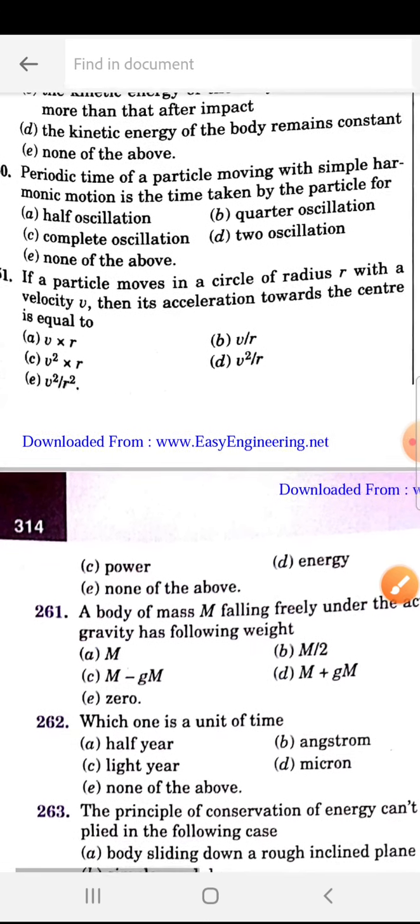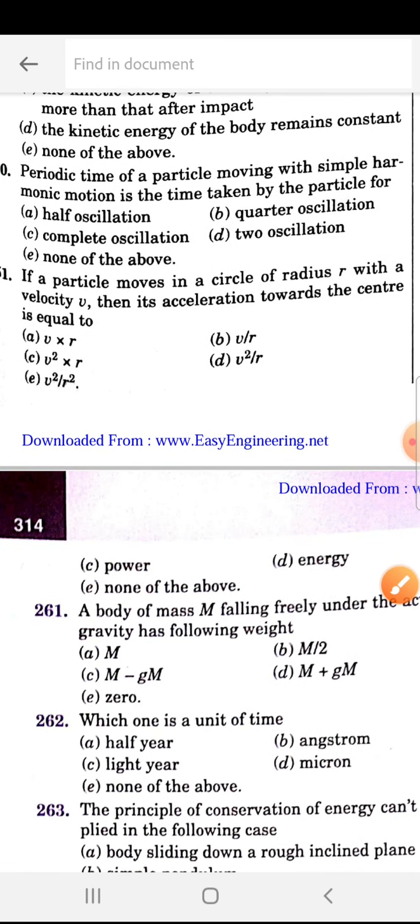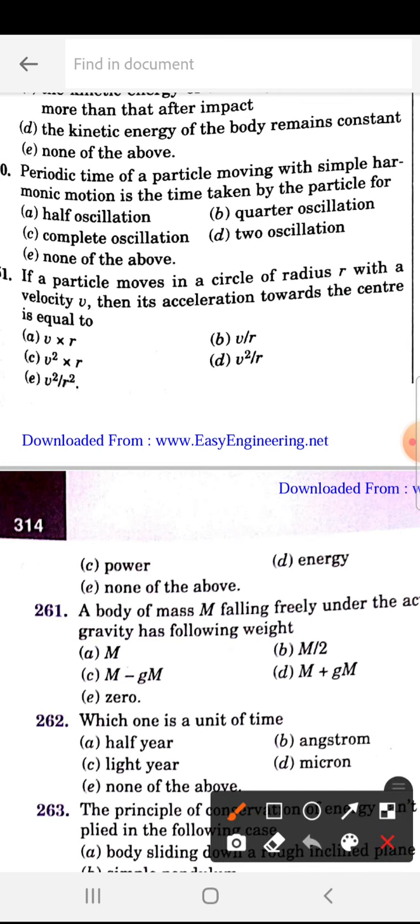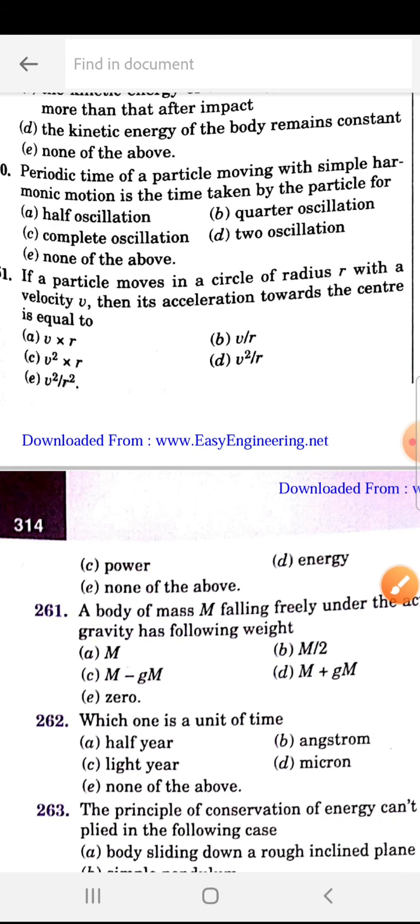Next, 250. Periodic time of a particle moving with a simple harmonic motion is the time taken by the particle for a complete oscillation. So 250 is C.